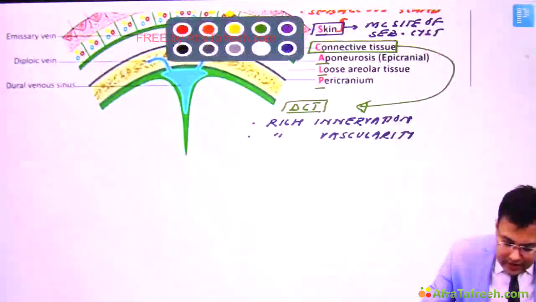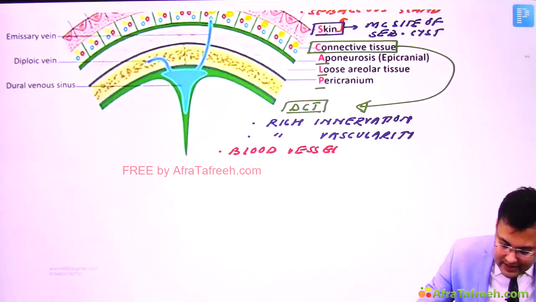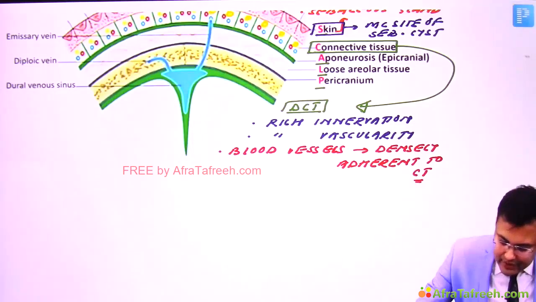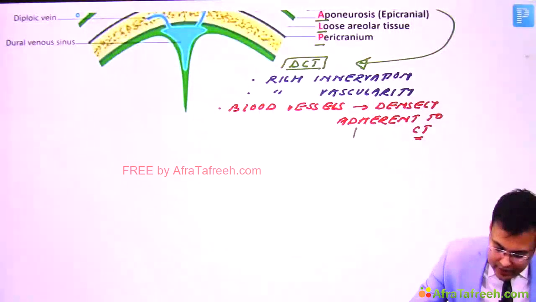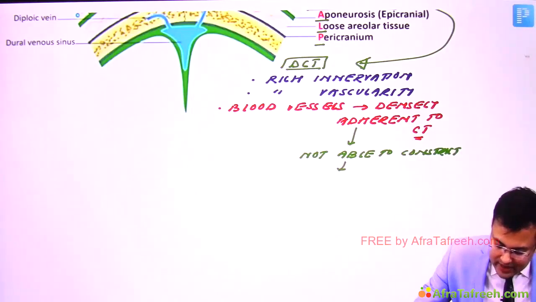Here the blood vessels are densely adherent to connective tissue, and because of that they are not able to constrict. That's why in cases of laceration there is profuse bleeding.